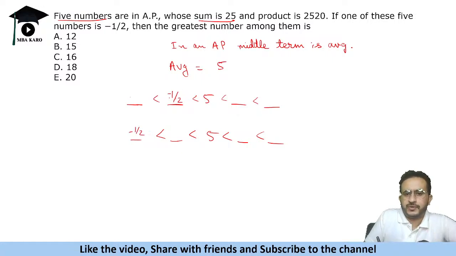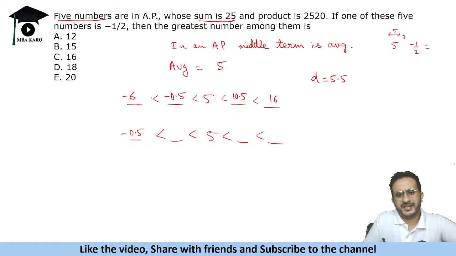Now if we have minus 1 by 2, what is the common difference? What is the difference from 5 to minus 1 by 2? From 5 to 0 is 5, and minus 1 by 2 you can write as minus 0.5. So this is a difference of 5 and a half. So this will be minus 6. If you add 5 and a half, t is equal to 5.5 in this case. And this is 16, right? So let us check this first.